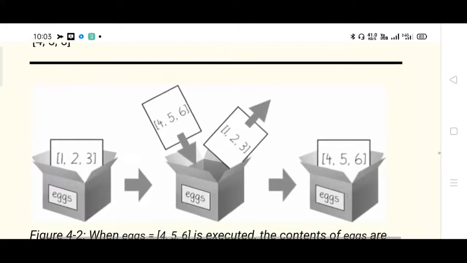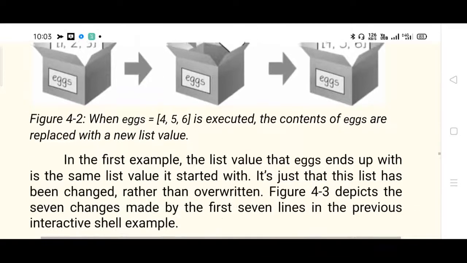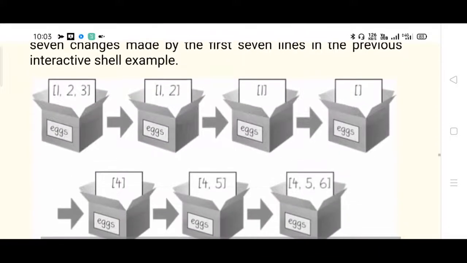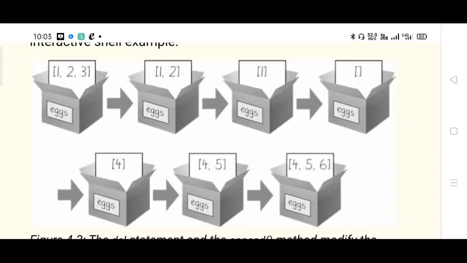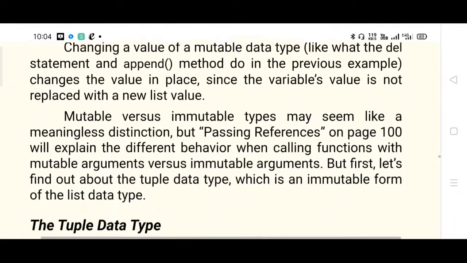Here is the diagram where you can see that initially 1, 2, 3 were there, and they were taken out. 4, 5, 6 are the newly inserted values. Step by step procedure: 1, 2, 3 was there. Initially you deleted the third element, so 1, 2 remaining. Then you deleted the second item, 1 is remaining. Then an empty list; for the empty list you appended 4, then 5, then 6 is appended.